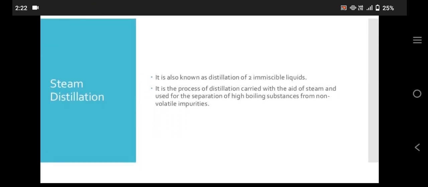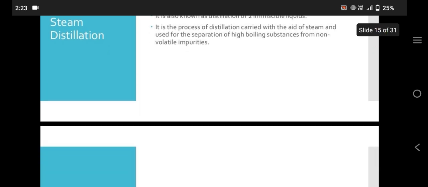Steam distillation. It is also known as distillation of two immiscible liquids. It is the process of distillation carried out with the aid of steam, used for the separation of high boiling substances from non-volatile impurities.